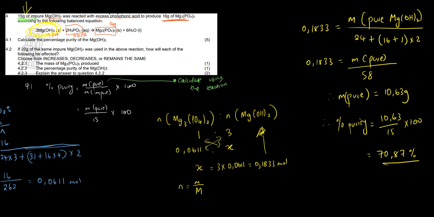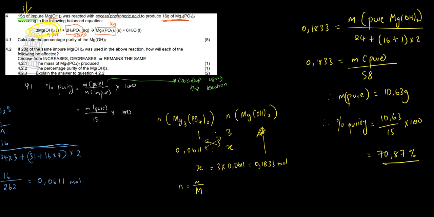If I give you the percentage, I might need you to get for me the actual mass, because I know that the theoretical you'll always be able to calculate from the reaction. Then if I give you the actual mass, I might need you to get for me the percentage yield. So you understand that either you're given the percentage or the impure, or you're given the percentage or the actual mass. That's how these formulas work.